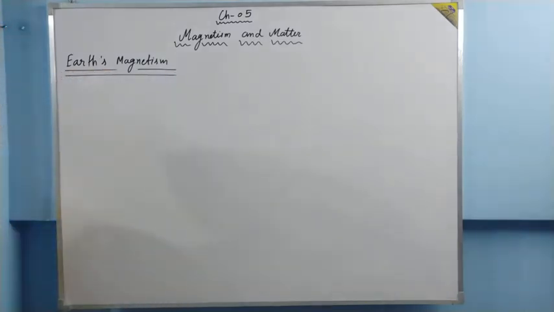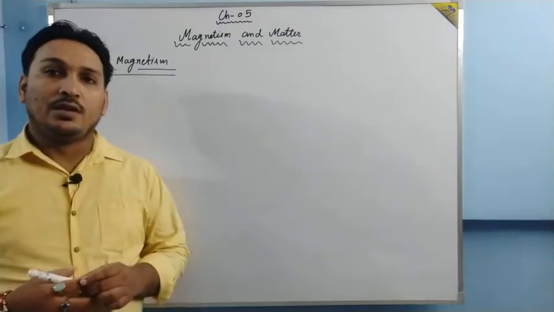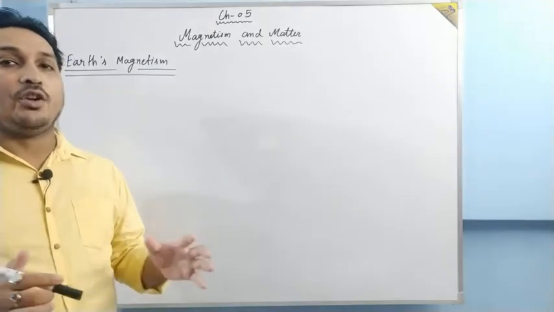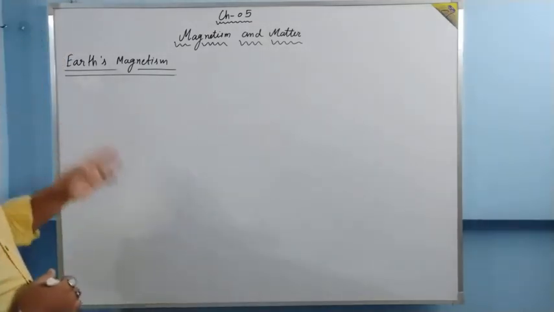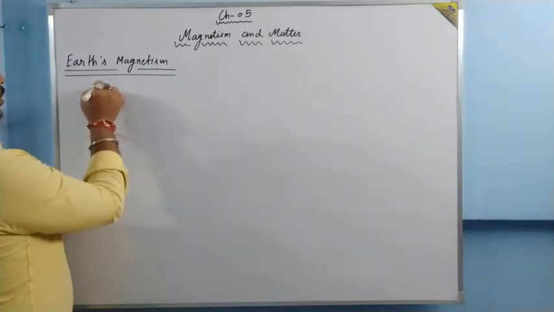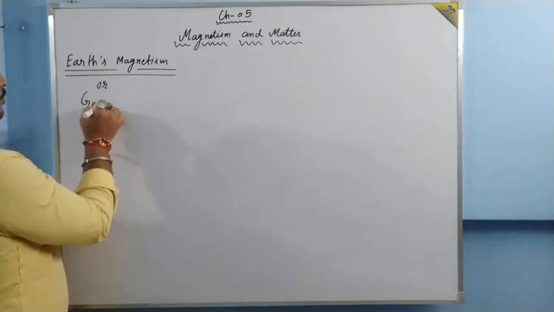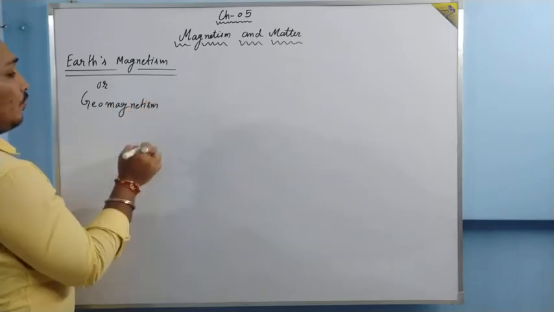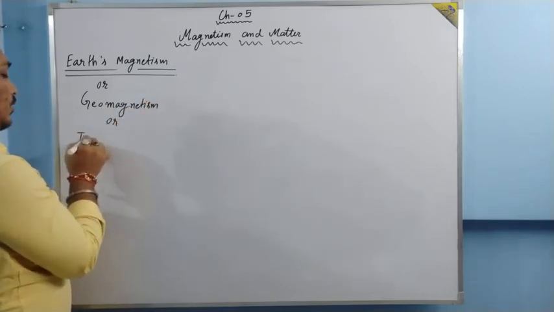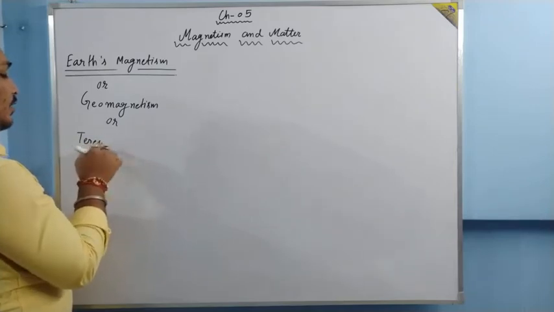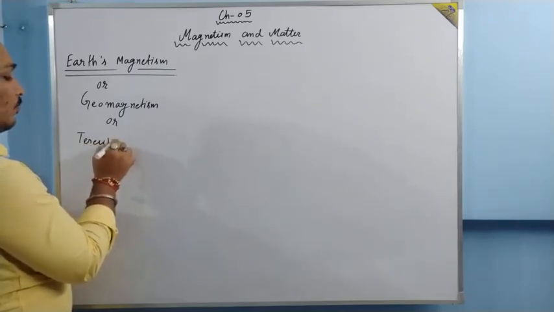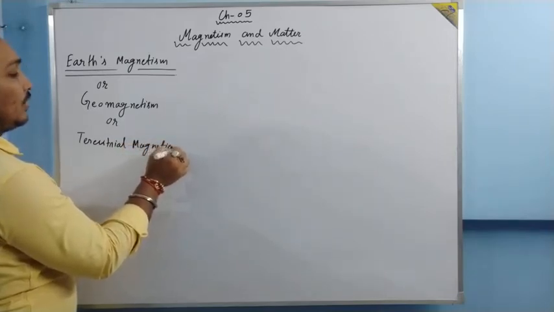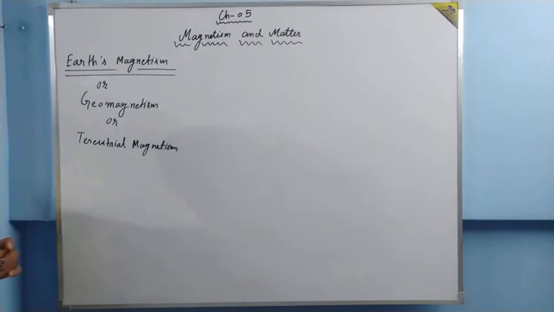Actually, there are some practical evidences by which we can say that the Earth is having a magnetic field. And the study of Earth's magnetic field is called Earth's magnetism or geomagnetism. One more name is there, terrestrial magnetism. All these are the same, Earth's magnetism.